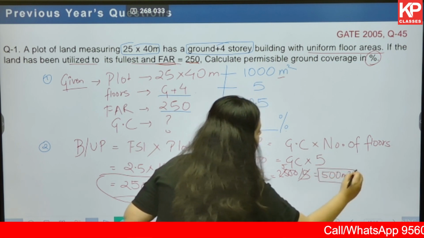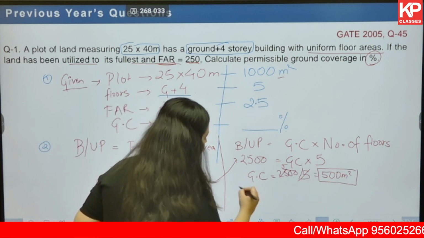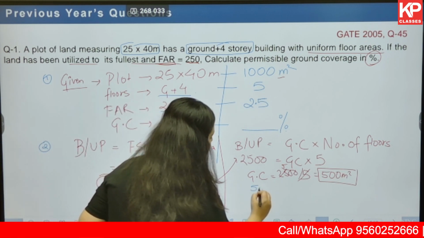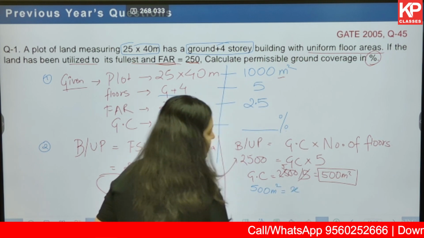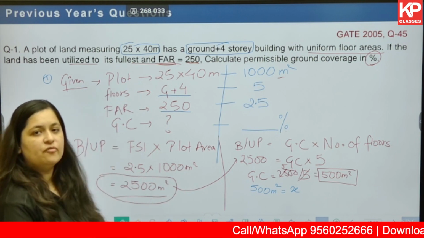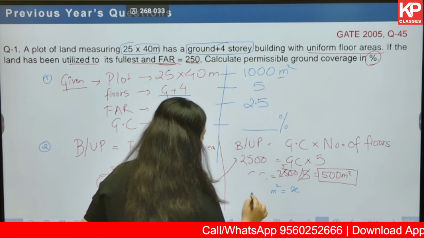But our answer does not end here. We have to convert it into percentage. So how do we do it? 500 meter square, the ground coverage, is equal to X percentage. This is percentage of what? It is percentage of plot area.